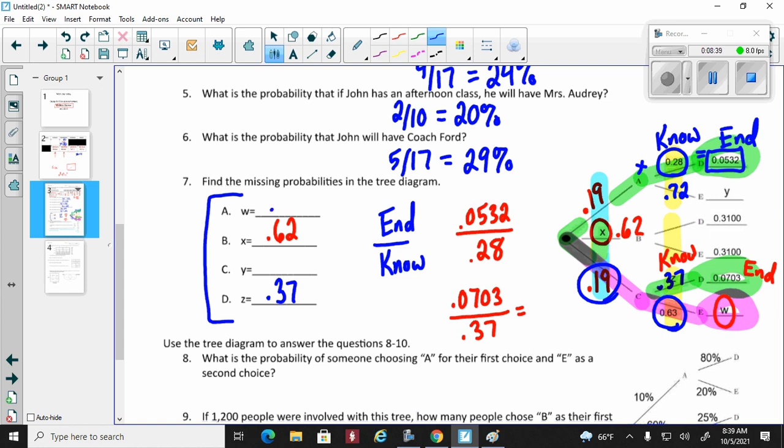So w is equal to 0.1197. And then lastly, to find y, 0.19 times 0.72 gives me y. So the 0.19 branch times the 0.72 branch will give me y, which is 0.1368. There we go.